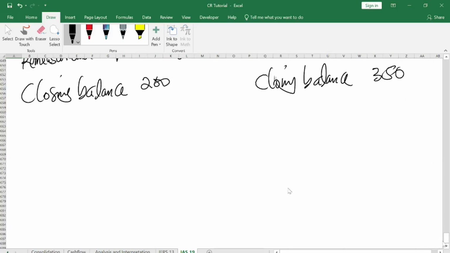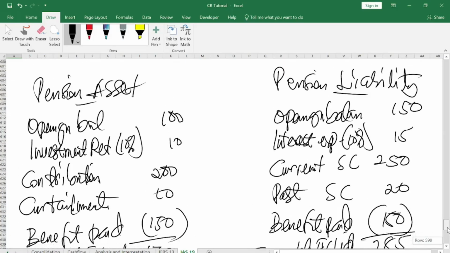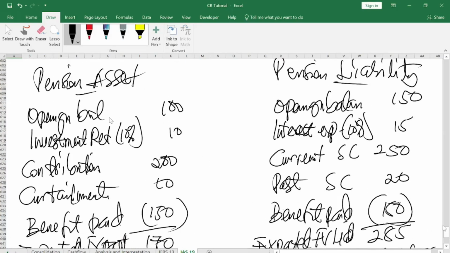We can do it in the single format. If you are doing it in a single format, this is what you will do. Please look at the opening balance. Which one is the higher value, asset or liability?